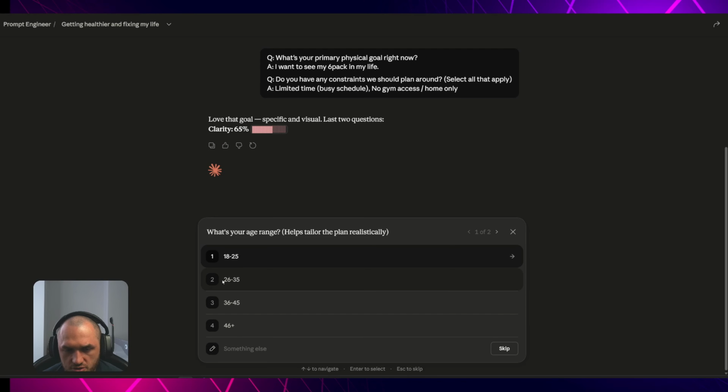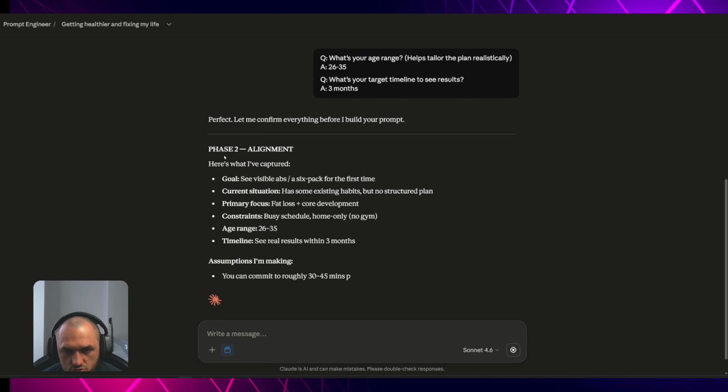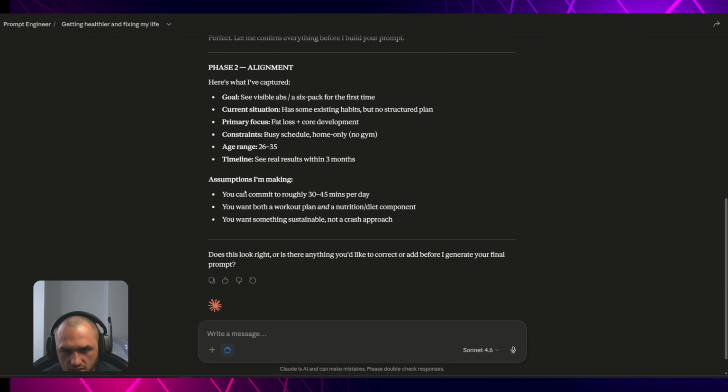Now, what's your age range? I'm going to tell my age. What's your target timeline? Let's see the quickest one. 3 months. Because we love things to go quick. This is good. And now phase 2 is the alignment. Here's what it captured. It's going to show you exactly what it is.